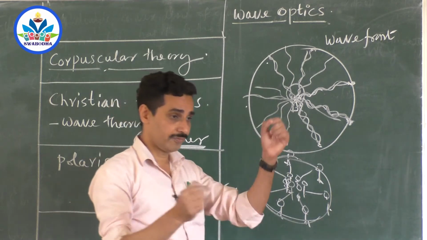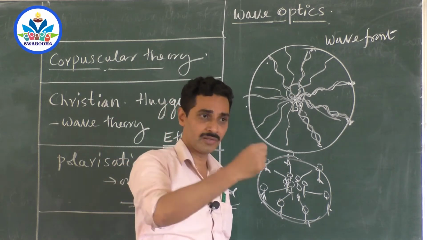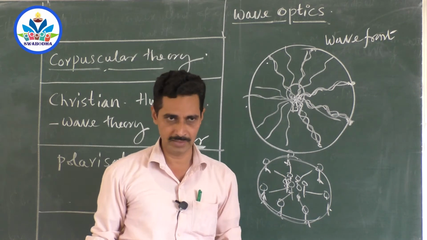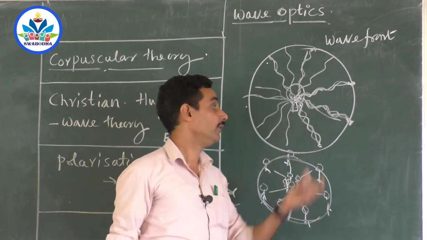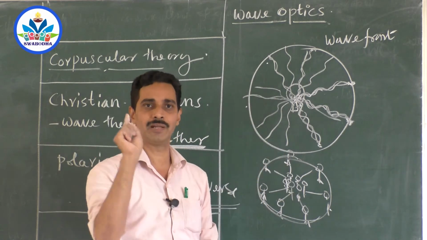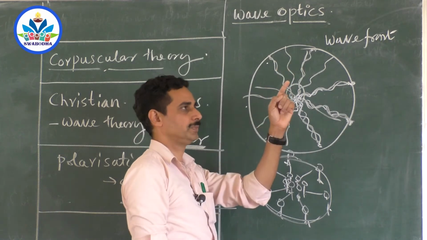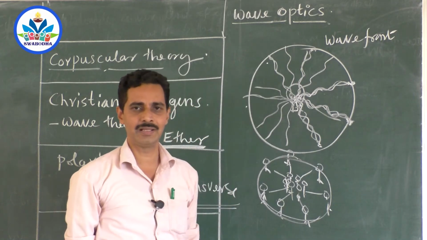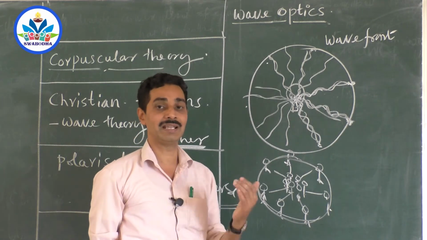Now if you touch the surface of that sphere, you will definitely find that each point on the surface of the sphere is the end of the fourth trough. Fourth trough is an example given by me. It may not be the fourth trough, but simply to understand, I say that it is the fourth trough. Every point on the sphere is the end of the fourth trough of that particular wave which has reached. So shall I call the surface of this sphere as the surface of all the points which are in phase?